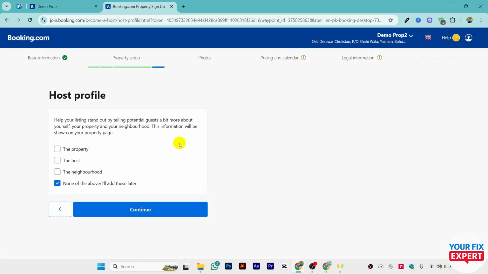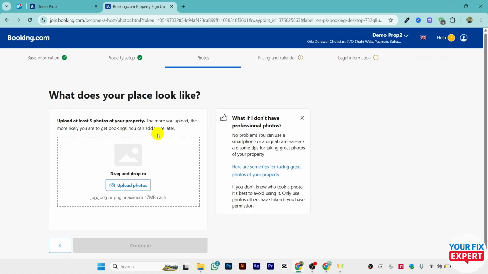Just click on continue. And this is the last step, where you can highlight your listing in another way. Do you want to select the neighborhood, the host, the property? Otherwise, just click on none of the above. I'll add these later. Just click on continue, and after that they will ask you to enter the photos. Make sure to enter the correct, clear photos of your property.